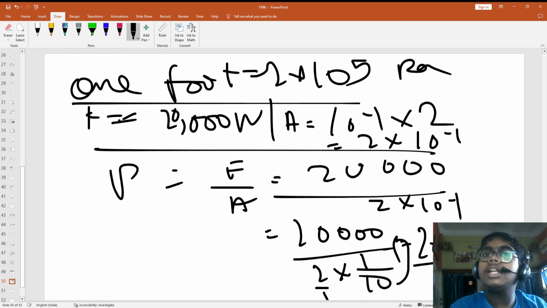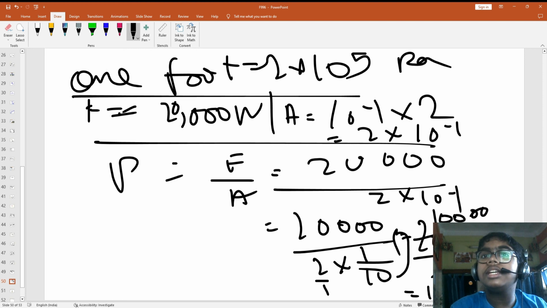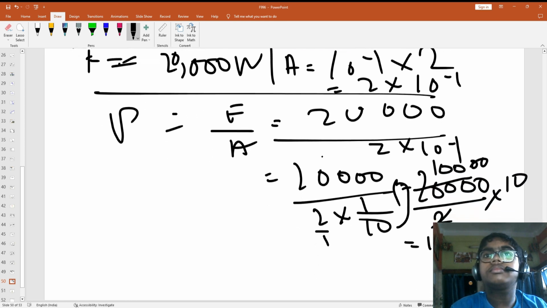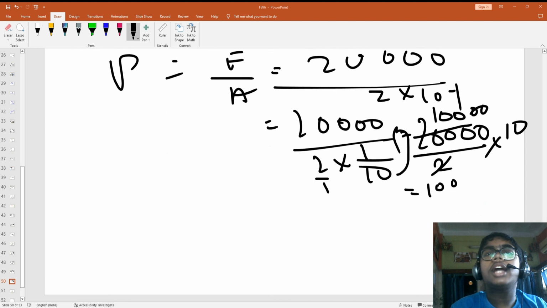Right, so let's keep 2 here and this will go on top, so you can cut this at 1 0 0 0 0. That means it's 10 to the power 5. Do you understand that it was 20,000 by 2 into 10 to the power minus 1, because that's the area. Now 2 into 1/10. Why 1/10? Because 10 to the power minus 1 equals 1/10.